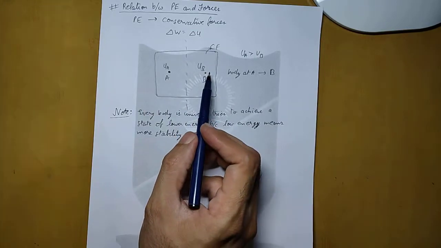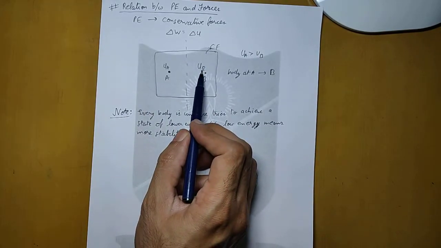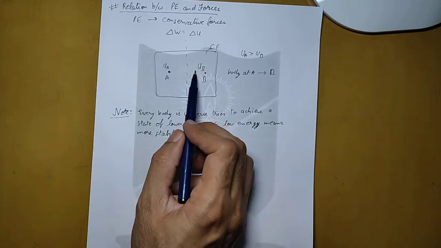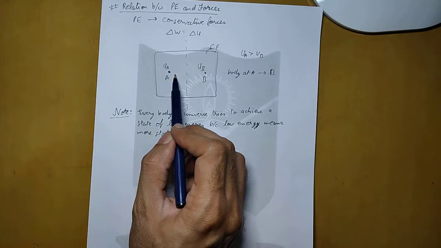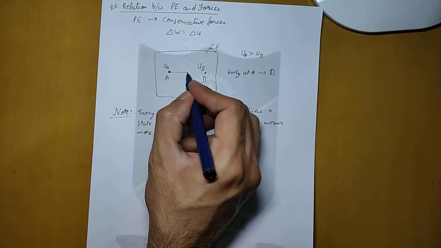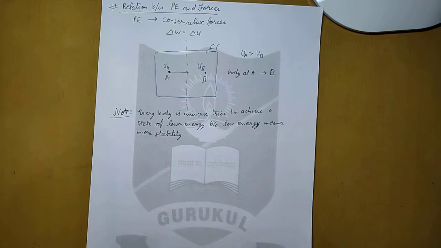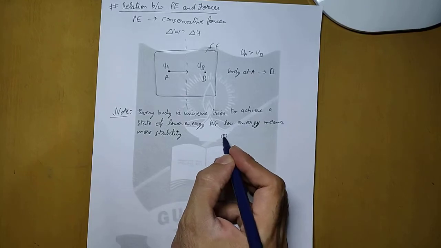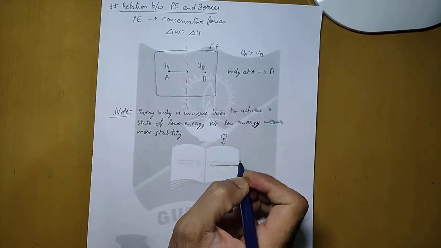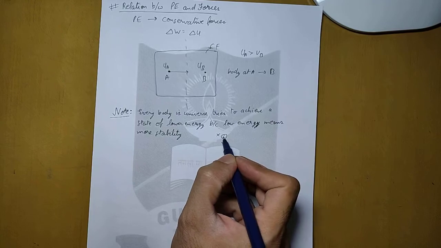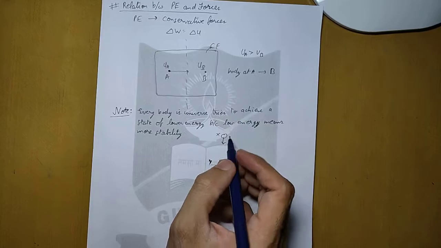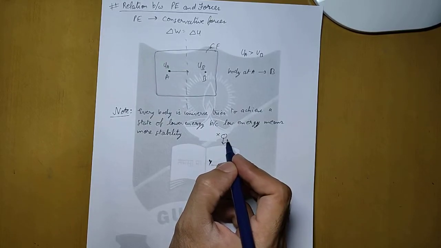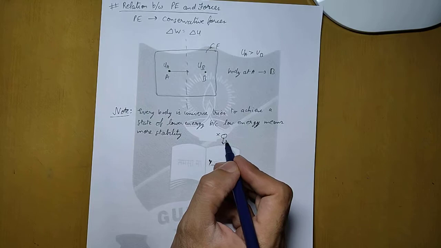So therefore, since UB is at lower potential energy, area B has better stability than area A. So the particle, whatever particle is there, will try to move towards B. Now this can also be understood by our usual example of a ball falling from a height towards the ground. Let us say that initially the ball was at height X, and it will reach Y. Now the ball is not thrown, it is dropping, so we are not applying any external force.